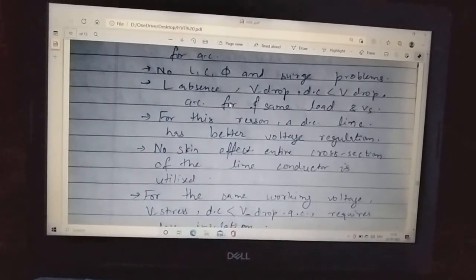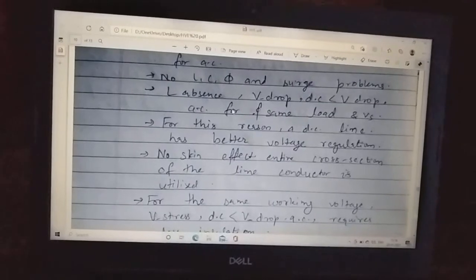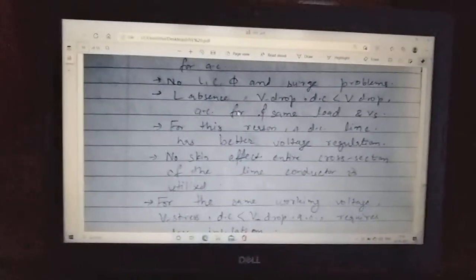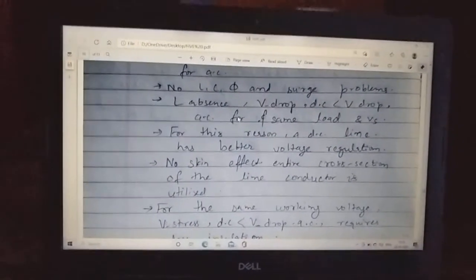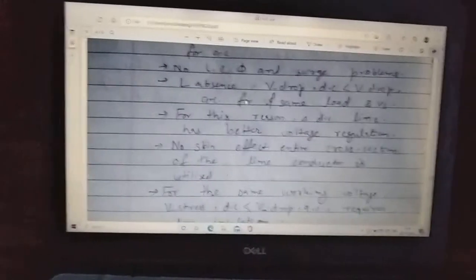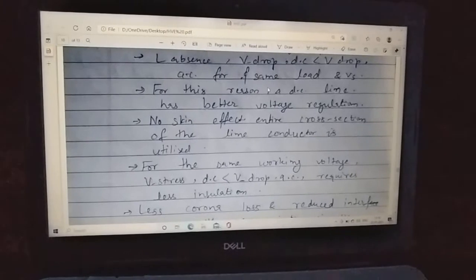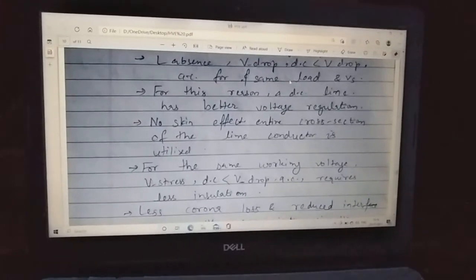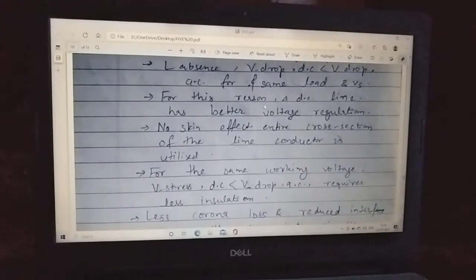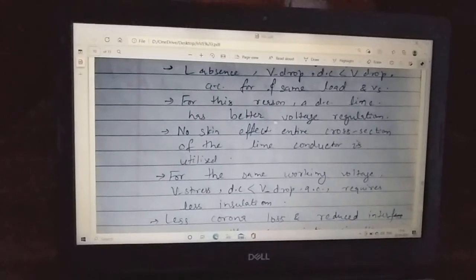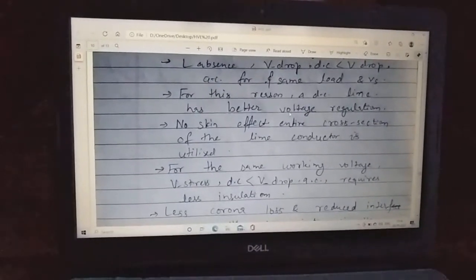Inductance is absent, and voltage drop in DC is comparatively less with respect to AC for the same load and same voltage source. For this reason, a DC line has better voltage regulation.